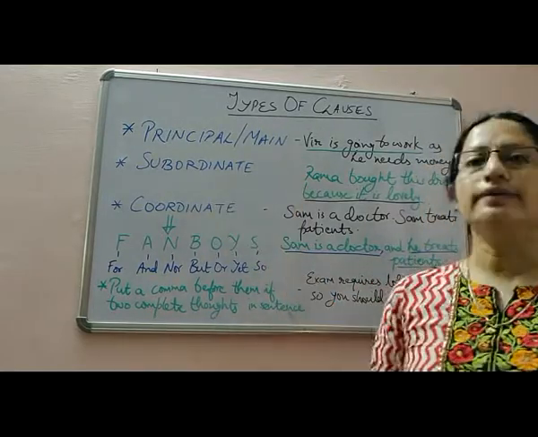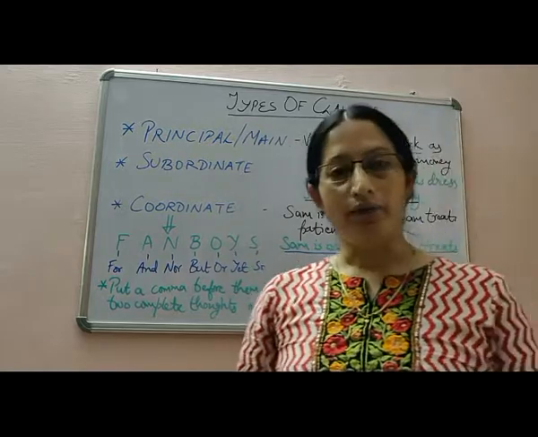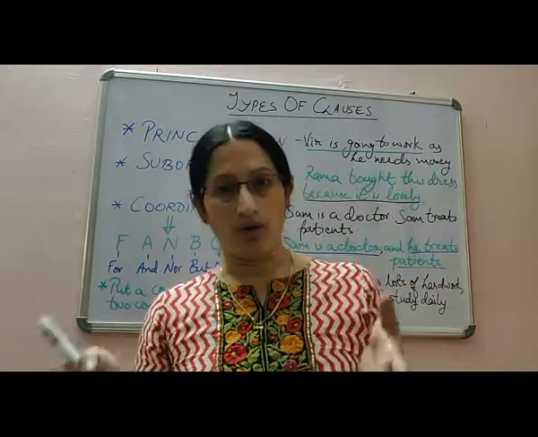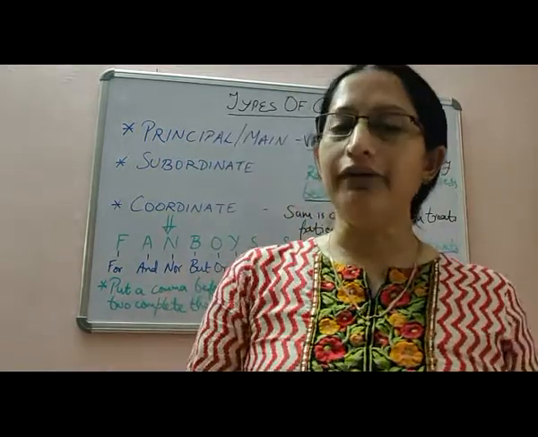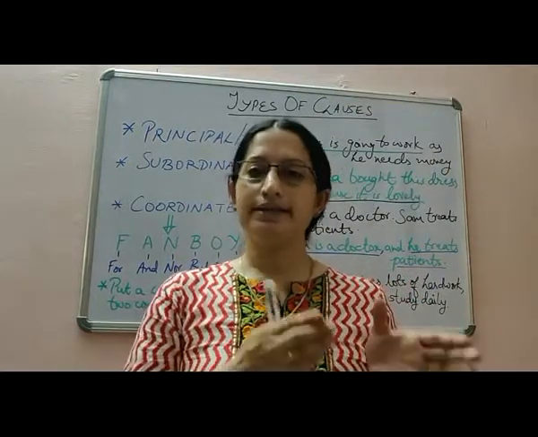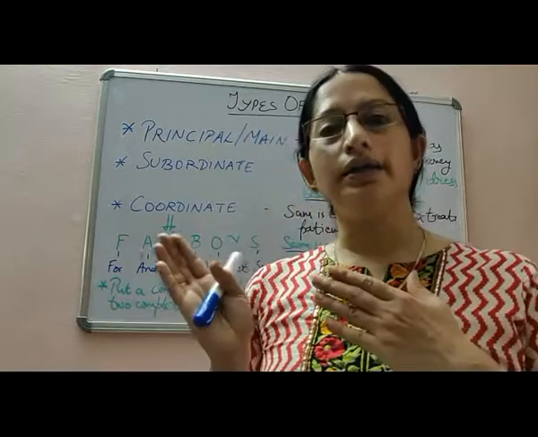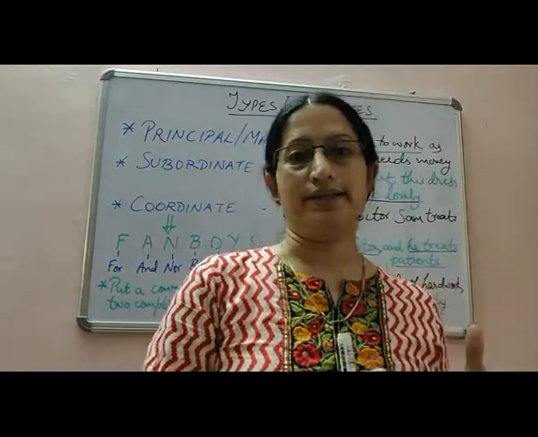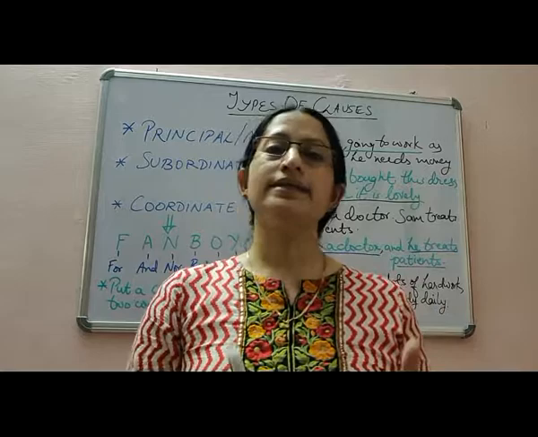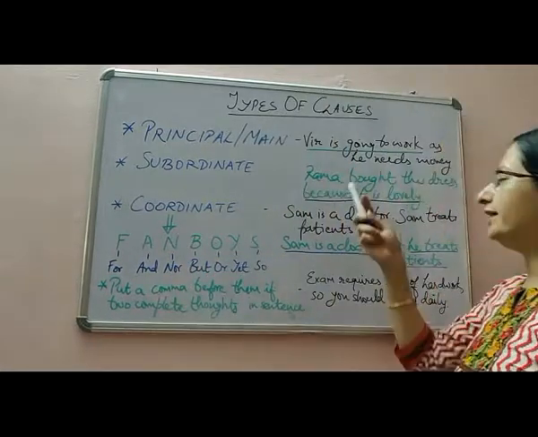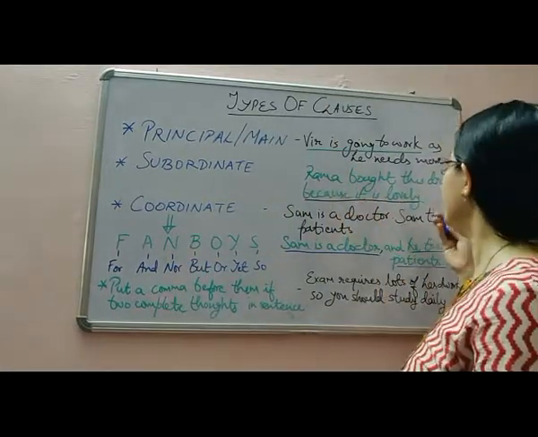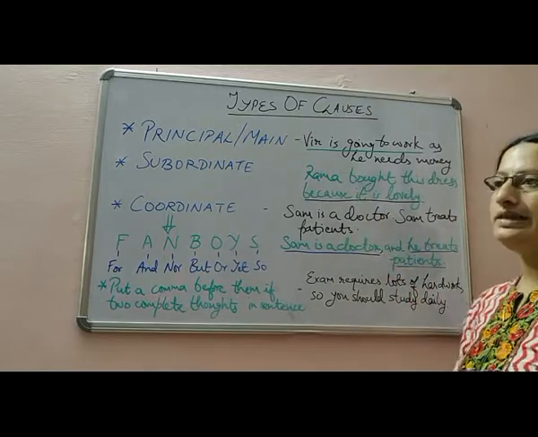So let's understand the subordinate clause. A subordinate clause is a clause which has a finite verb and, in most cases, a subject and predicate, and it depends on the main clause for completing its meaning. I have given you one example here: Rama bought this dress because it is lovely.